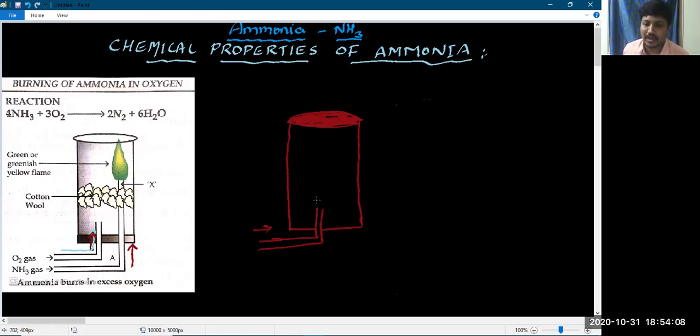Then I'll start to pass NH3. Otherwise, let me close this glass tube initially, with a lid, and I am not passing any gas.